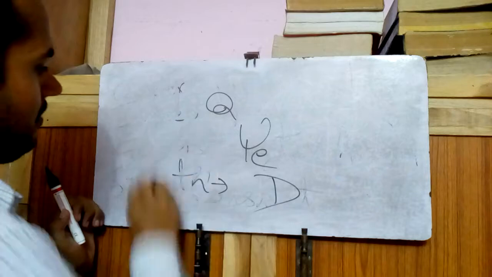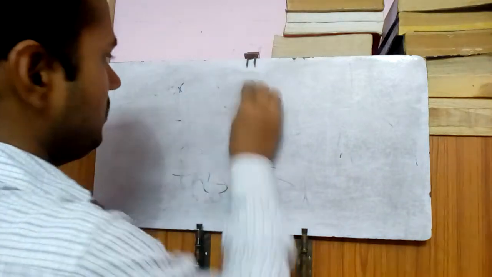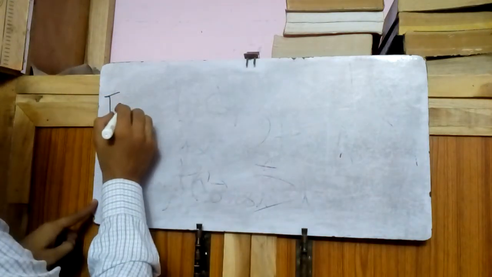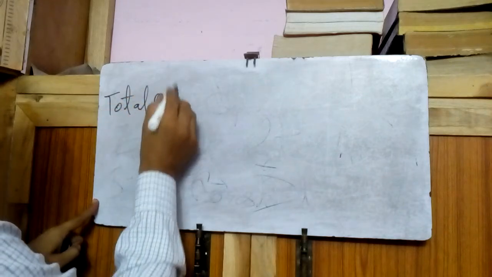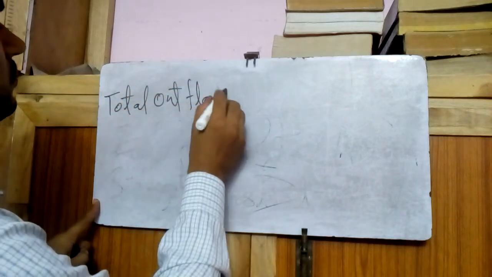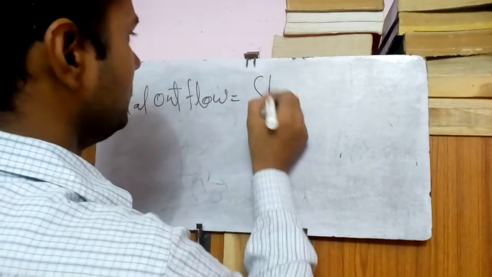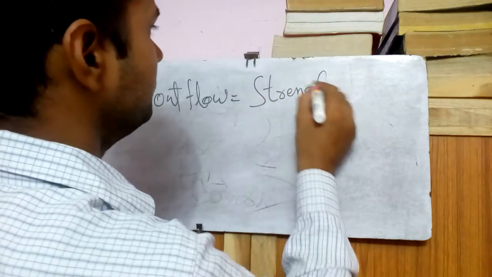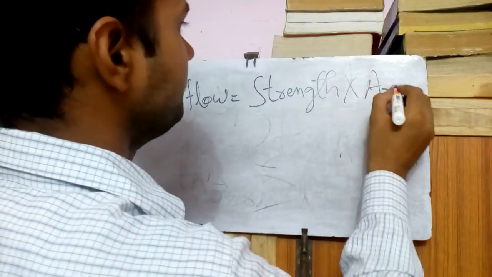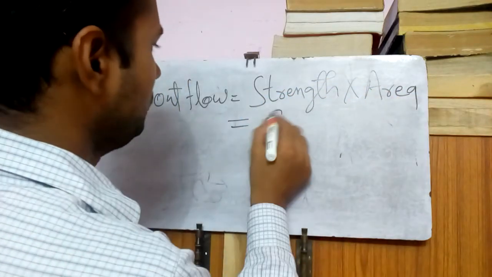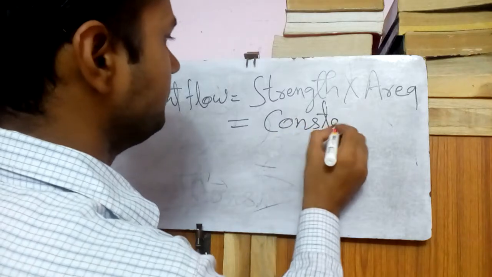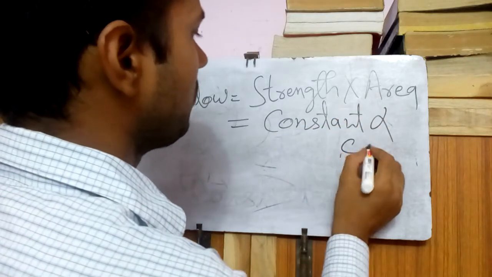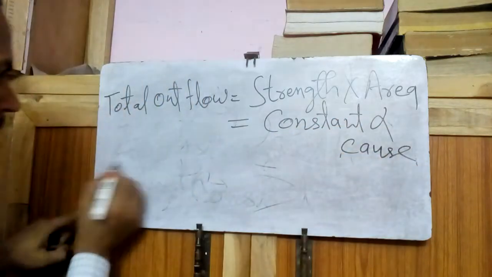So from our formula, what I have told you, that is total outflow is equal to strength into area is equal to constant proportional to cause, right?